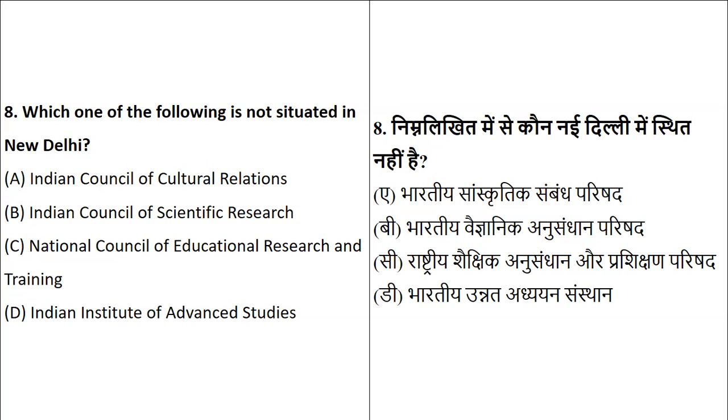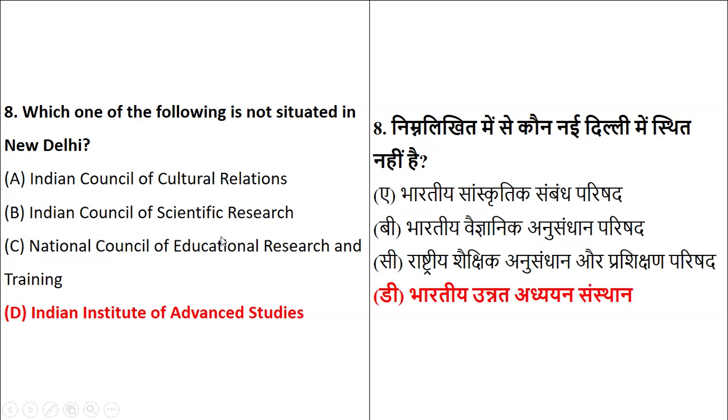One of them is not situated in Delhi. Obviously, out of four, three are in Delhi and one is not. This question has come in many types, and it comes in alternate cycles. You can see this question either with their location or place. The one which is not situated in Delhi is the Indian Institute of Advanced Study.